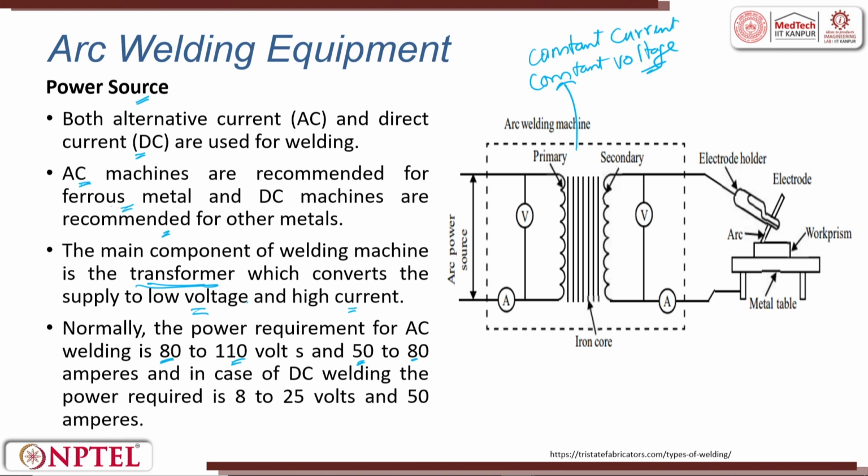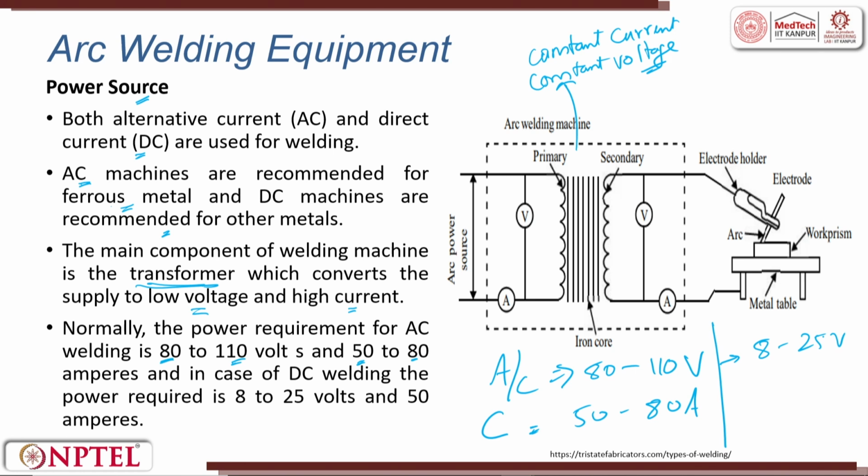In AC we talk about 80 to 110 volts, and current 50 to 80 amps, right. Whereas in DC the voltage goes low, we talk about 8 to 25 volts in DC, and then the current we talk about is 50 amps and more.